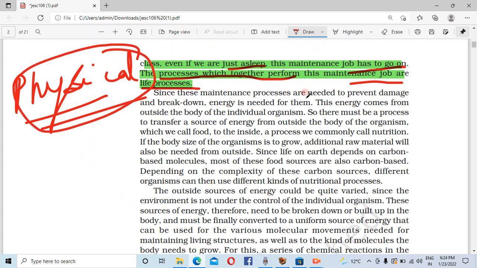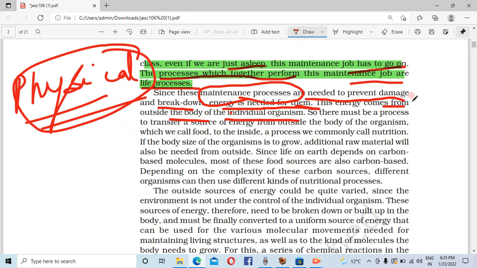आगे देखिए, सिंस दिस मेंटेनेंस प्रोसेसेस आर नीडेड टू प्रिवेंट डैमेज एंड ब्रेक डाउन. Maintenance processes are needed to prevent the damage and breakdown, and energy is needed for them. This energy comes from outside the body of the individual organism. So ये जो मेंटेनेंस प्रोसेस होता है, जो भी एनर्जी को ब्रेक डाउन करते हैं, ये कहाँ से आती है?